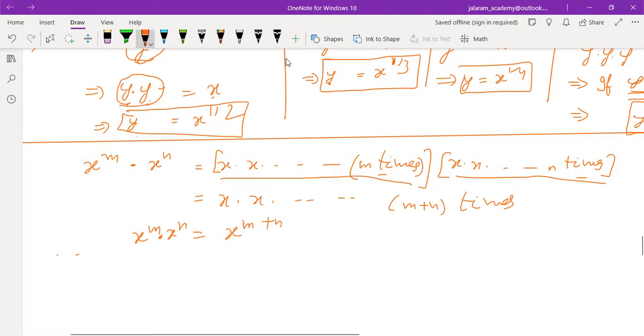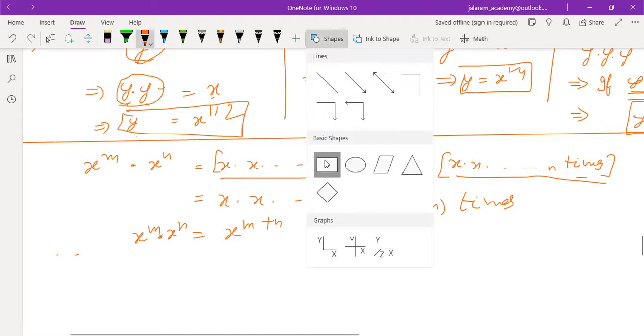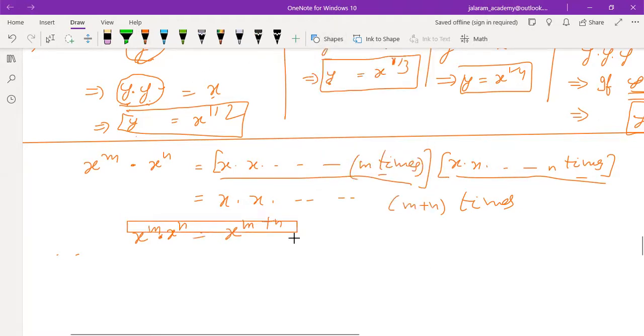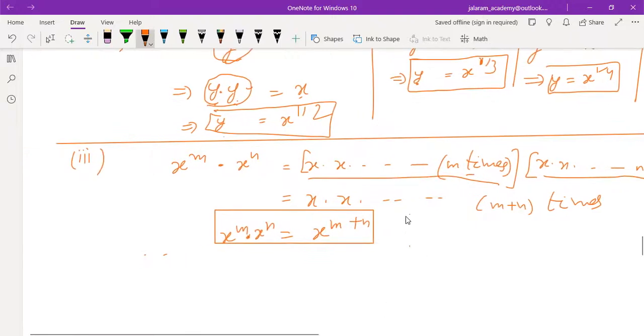Is that clear to everyone? If bases are same, powers are added to get the product of two indices. Understood? For this, the bases must be similar.